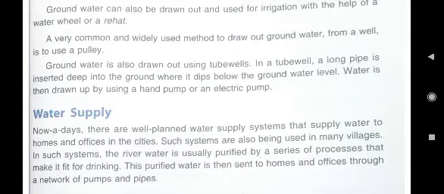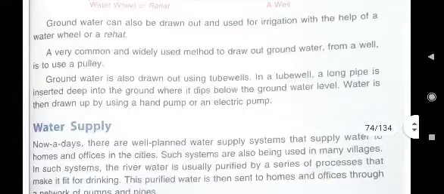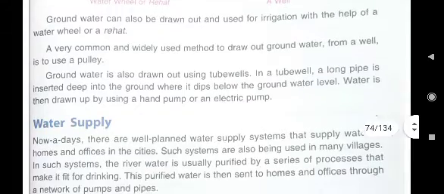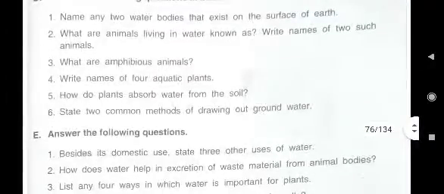So underground water can be drawn out by tube well or water wheel, that you can write. Then the first answer.